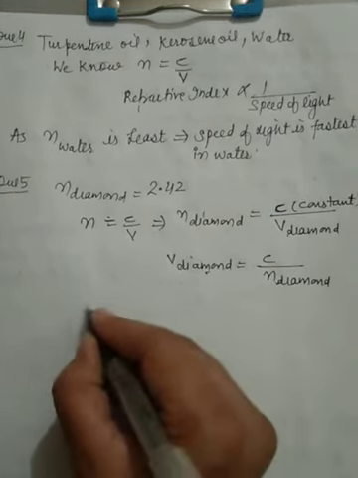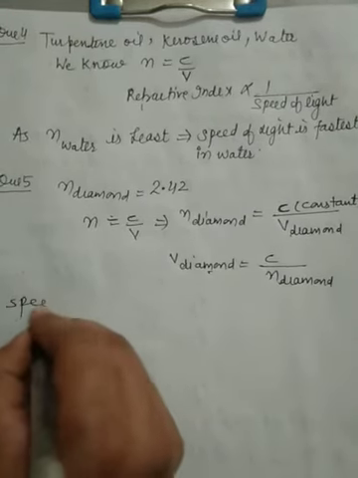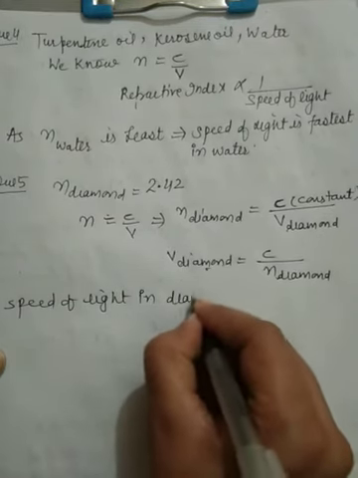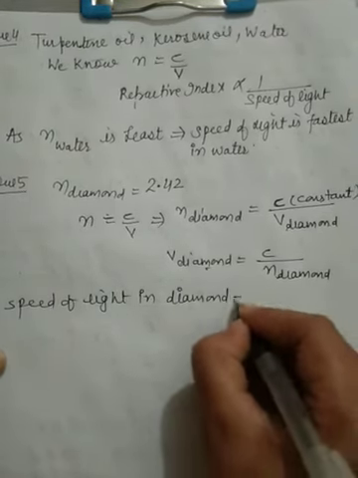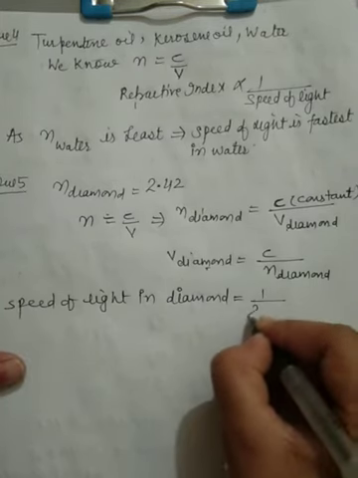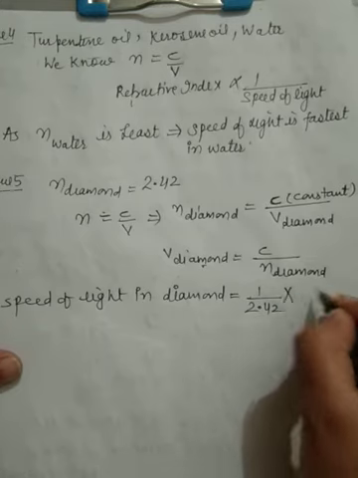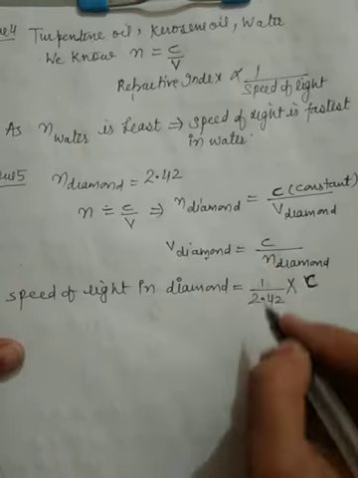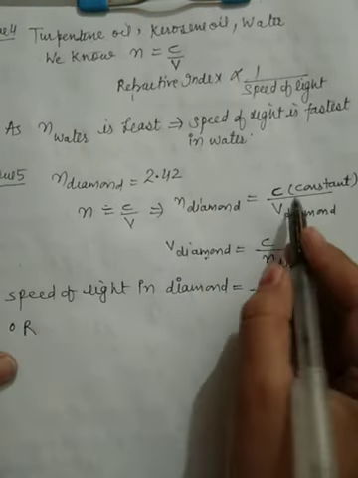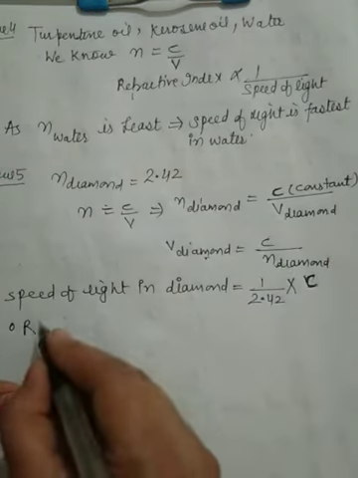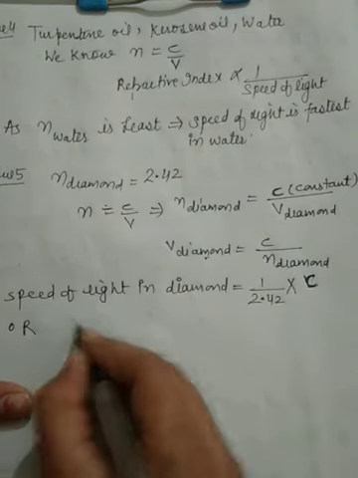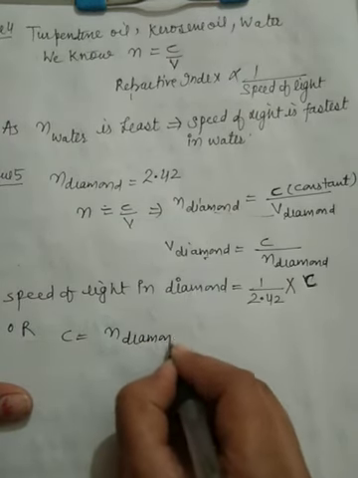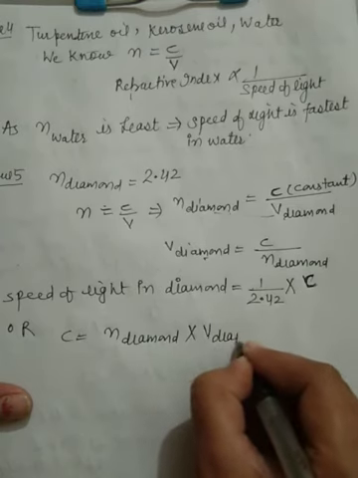It means the speed of light in diamond is equal to 1 upon 2.42 times the speed of light in vacuum, where vacuum means C. Or from this you can say that C is equal to N diamond into V diamond.